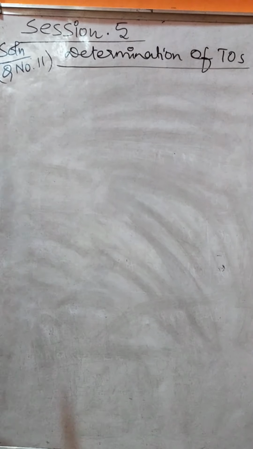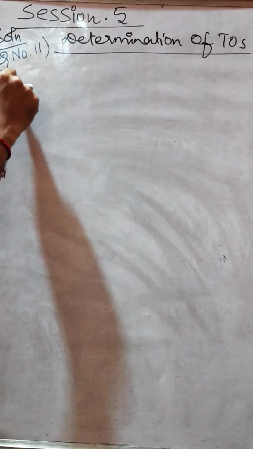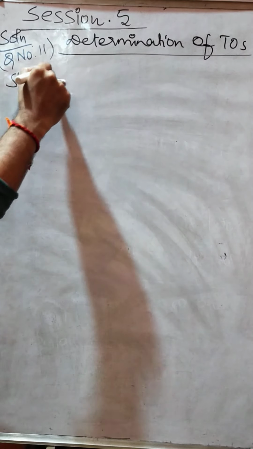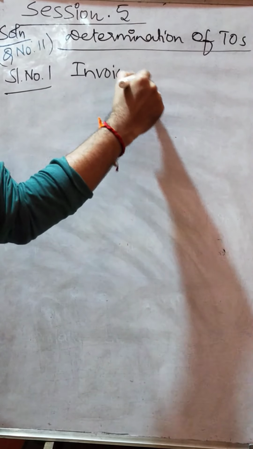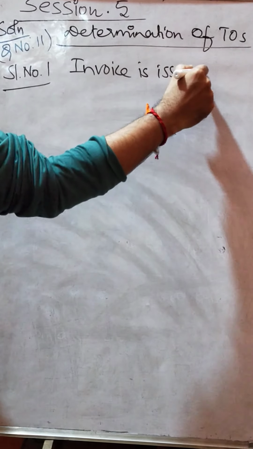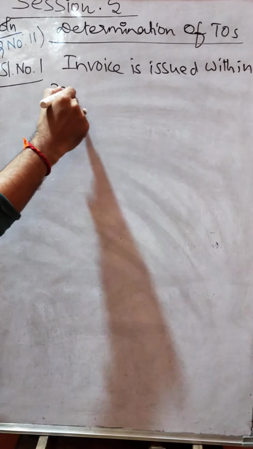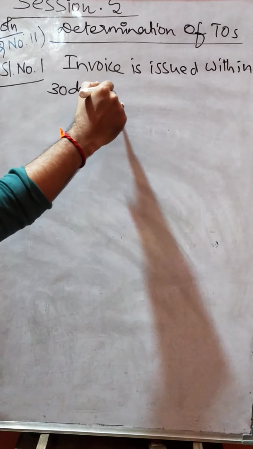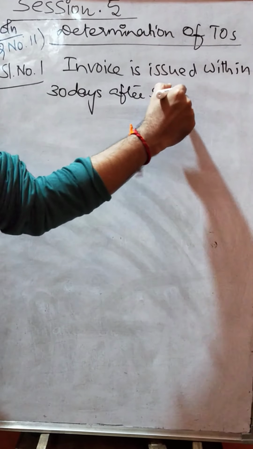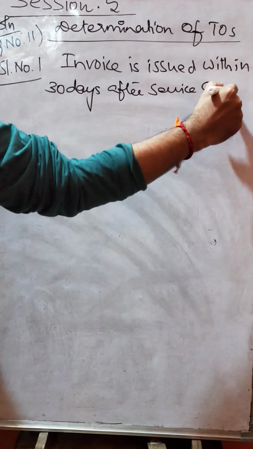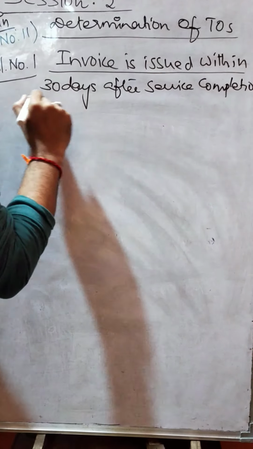We will proceed with the solution for question number 11. Determination of time of supply. Take into consideration serial number 1. Invoice is issued within 30 days after completion of service.